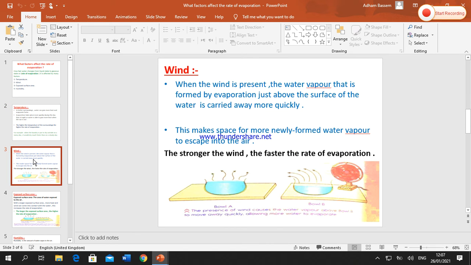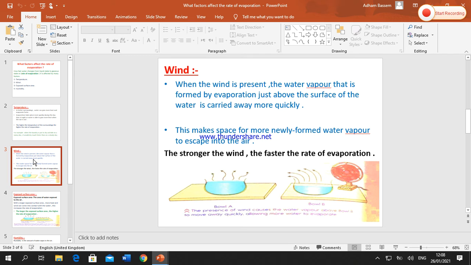The second factor, wind, okay? When the wind is present, the water vapor that is formed by evaporation is carried away more quickly. The wind carries water vapor away more quickly, so it leaves space for new water vapor, okay? Again, when the wind is present, the water vapor that is formed by evaporation above the water surface is carried away more quickly. This makes space for more newly formed water vapor to escape into the air, okay?